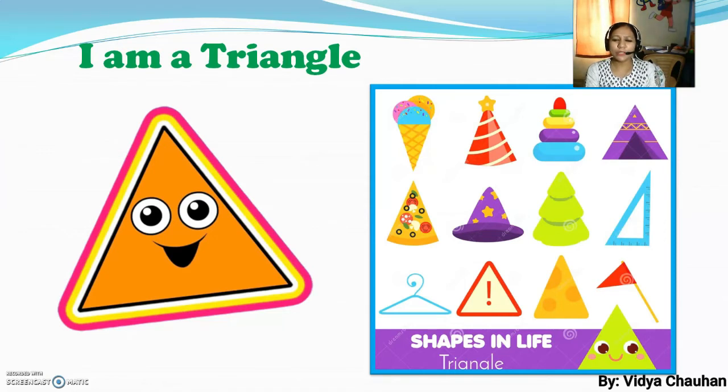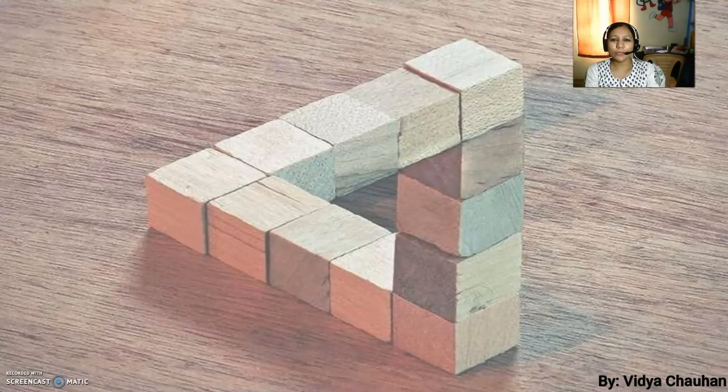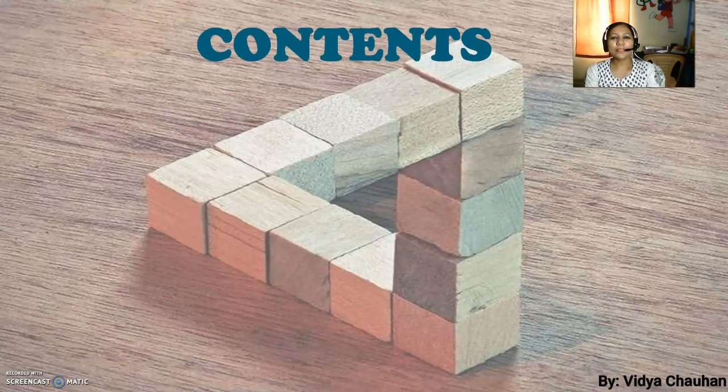So this is the presence of shapes in our real life. Every now and then you can find this shape all around you in different objects in different forms. Today we are going to discuss this triangle shape in mathematical terms. So what are the things related to this? Let us first discuss what contents we are going to study today.